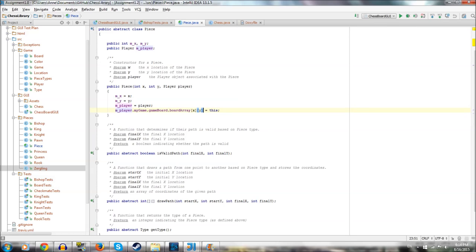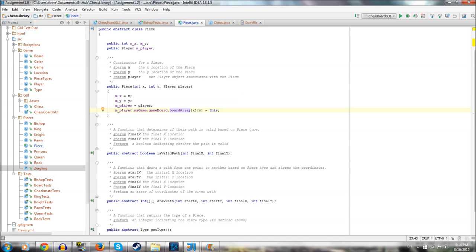This might be a bad example of object-oriented programming. And you can judge that for yourself as you start implementing your game, how you want to store your pieces and their locations. In my case, I have a player associated with a game, and then a game has a game board, and a game board has the board array with all the pieces.